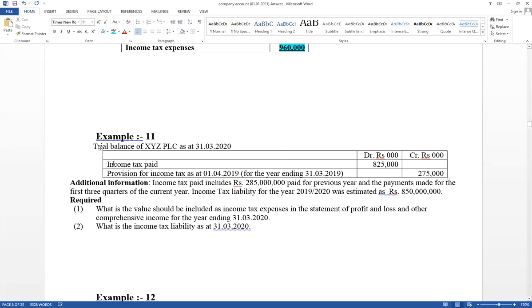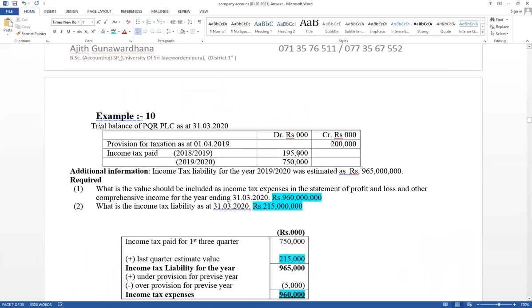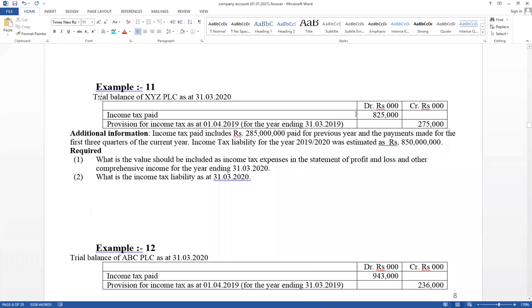Income tax paid. Look here, only one value is given. That contains the first three quarter paid amount as well as the last year last quarter paid amount also. Now, above we were given them separately, weren't we? Here the total of both is given. There was a double entry: cash account credit, tax account debit. So tax is debited with the first three quarter paid amount as well as the last year last quarter paid amount. Now in question number 11 it has not been given separately. It has given total paid amounts. So inside this are the first three quarter paid amount as well as the last year last quarter paid amount also.